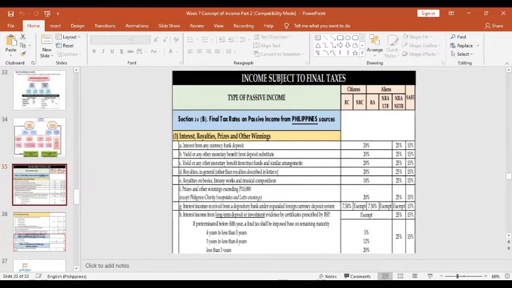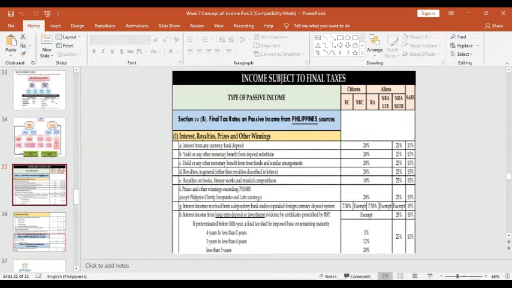The next one is passive income. Please take note that under Section 24(B), these are the tax rates of passive income subject to tax based on the classification of the taxpayers. First is winnings, royalties, prizes, and other winnings.